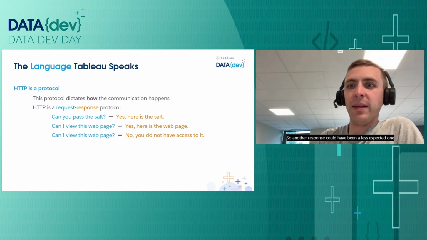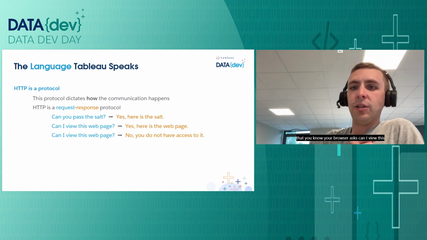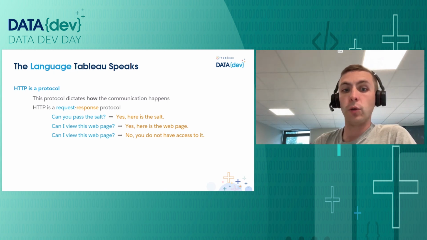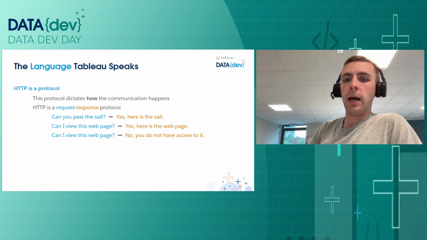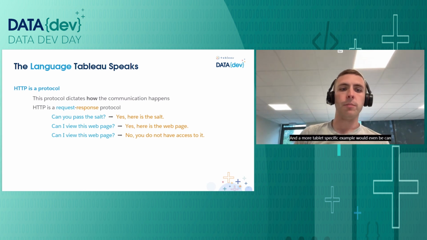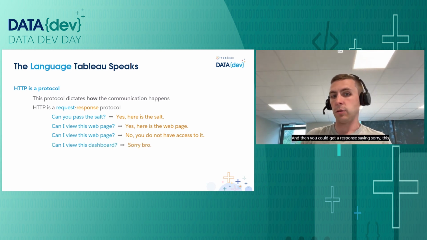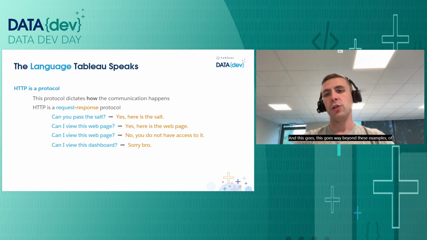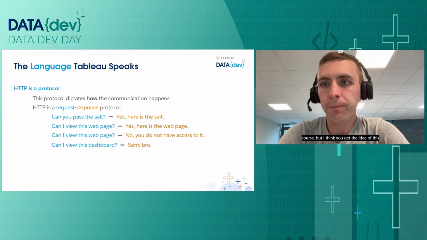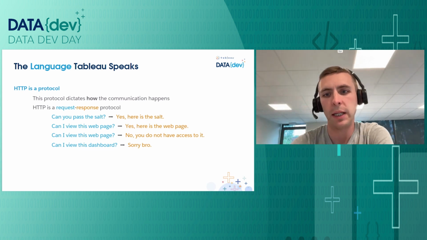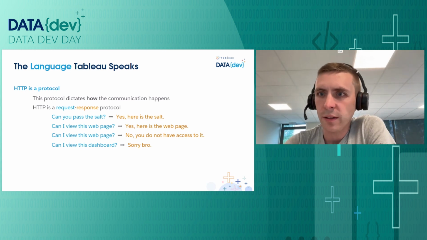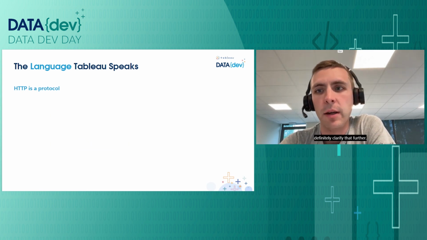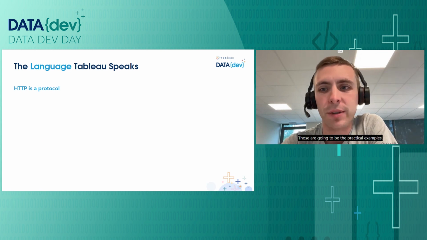Another response could have been a less expected one, that your browser asks, can I view this web page? And the server responds, no, sorry, you do not have access to this. And a more Tableau specific example would even be, can I view this dashboard? And then you could get a response saying, sorry, this is not a dashboard you have access to. And this goes way beyond these examples, of course, but I think you get the idea of this communication happening. And the next examples that we're going to be showcasing will definitely clarify that further. Those are going to be the practical examples.